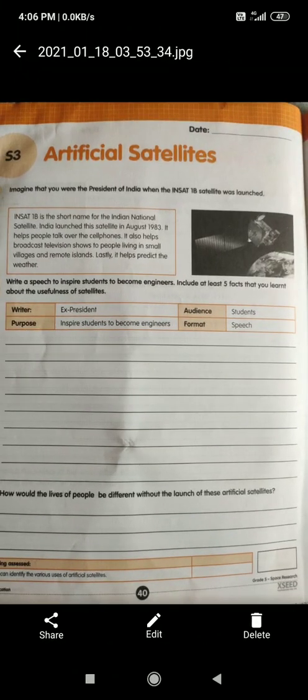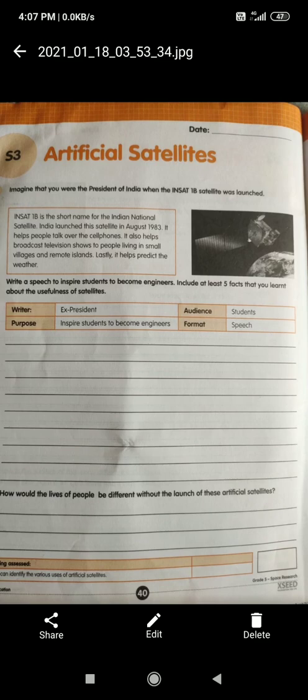Read the first one. INSAT 1B is a short name for Indian National Satellite. When it was launched in August 1983, it helped us to talk over cell phones and broadcast television, and in some villages people could speak using mobile phones at that time.